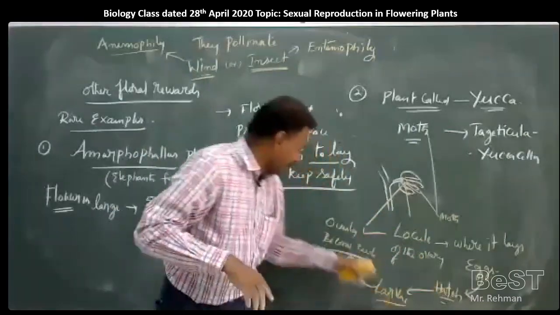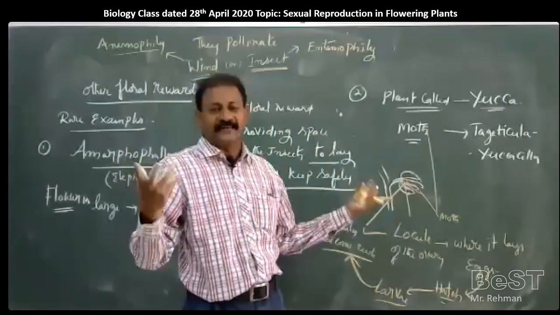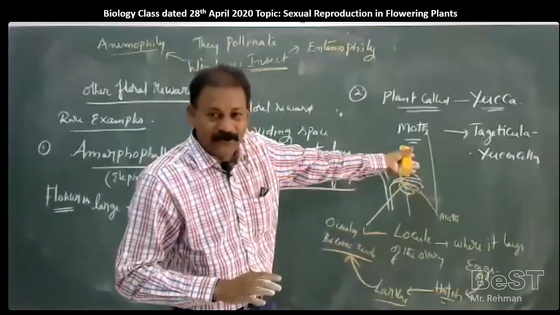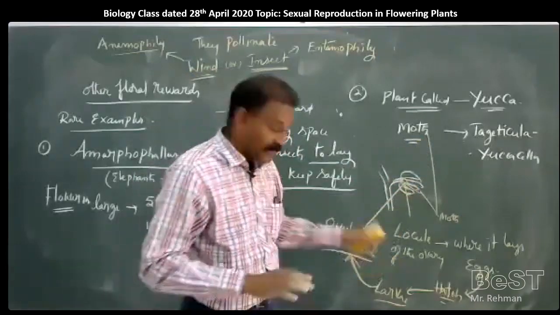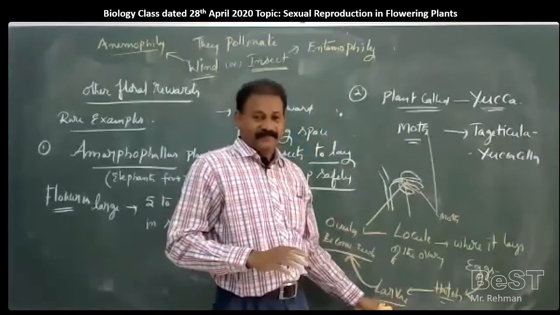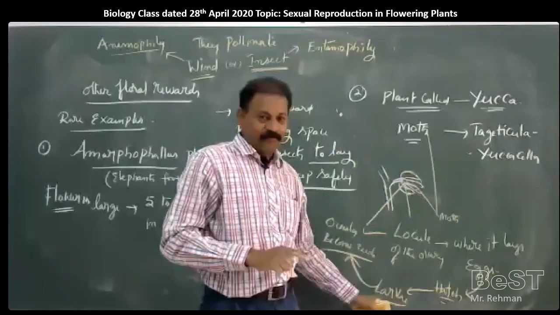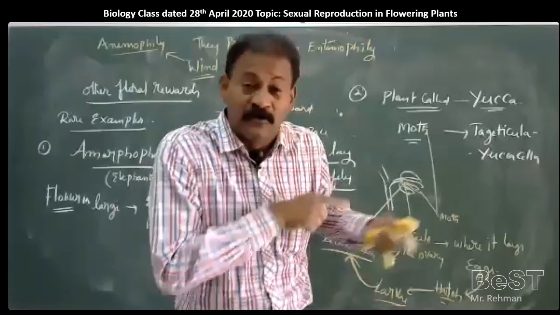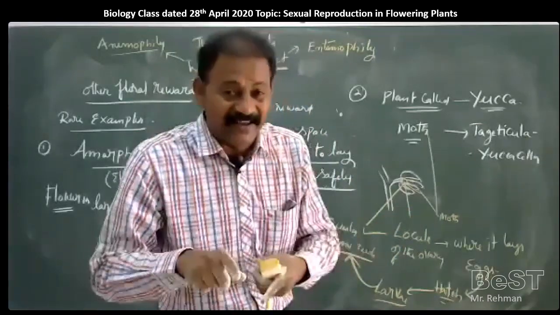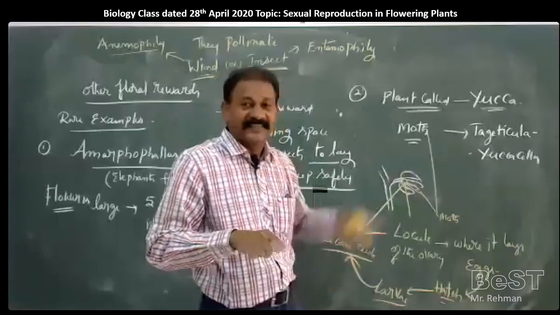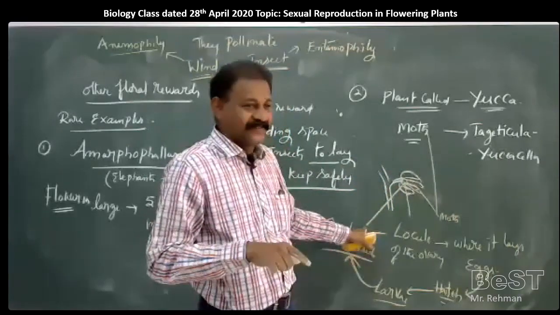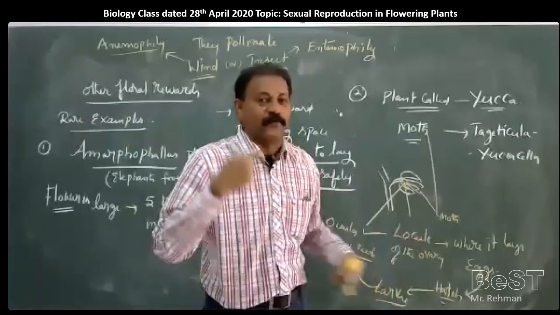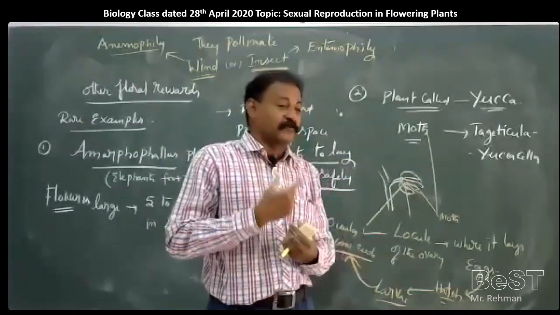The larvae will feed on the seeds. So many seeds will be there, and they are not going to eat all of them. Some seeds will be left for the plant to reproduce and regenerate. It means that for a moth to continue its generations, the larvae immediately after hatching from the eggs have to feed upon the seeds. How are seeds formed? By fertilization only. When does fertilization occur? By pollination, by transferring the pollen from the anther to the stigma.